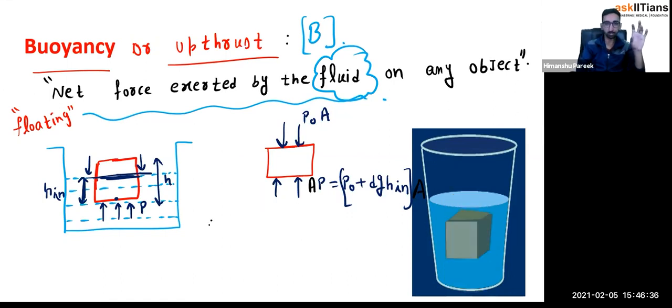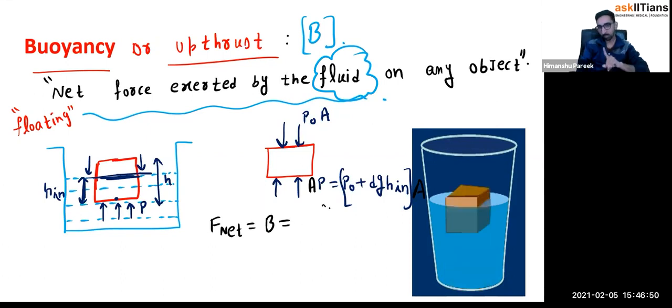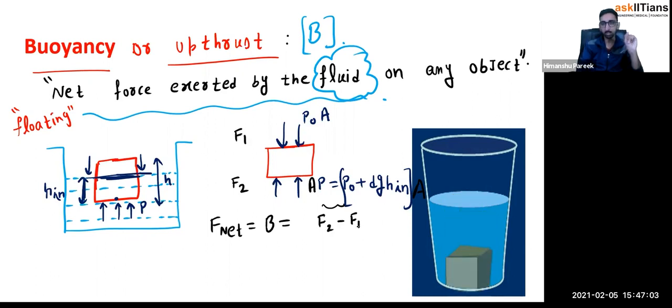Now what is the net force? The net force will be equal to the buoyancy, because it is the only force from the liquid. This force is upwards and this force is downwards. When you see carefully, this force must be greater. If I call these F1 and F2, F2 is greater than F1 because there is an extra term here, d g H in. And it should be, because there is more pressure at the bottom.